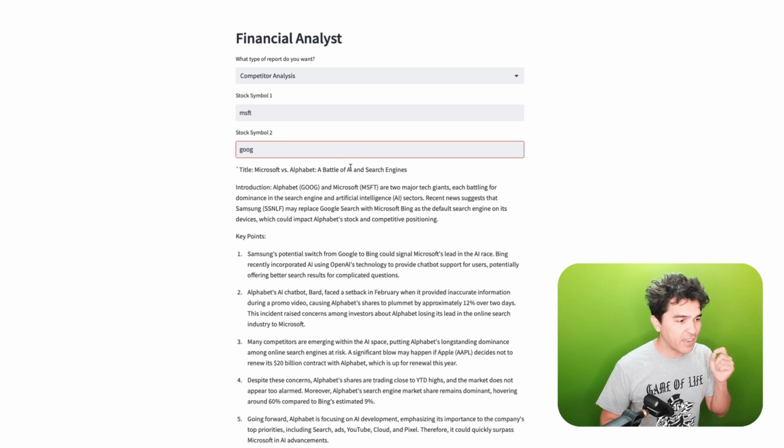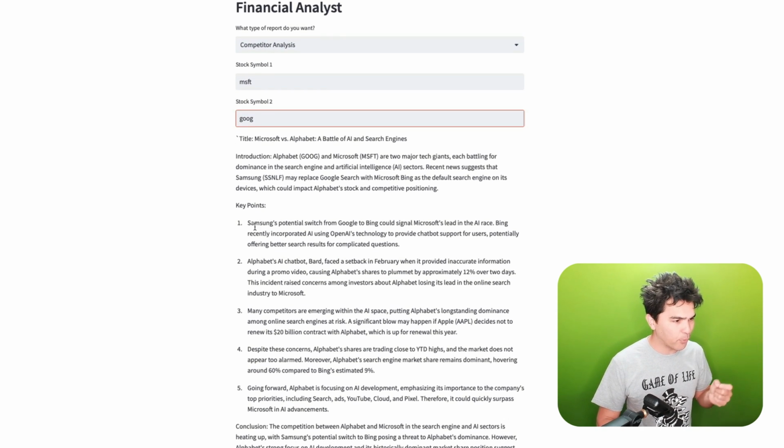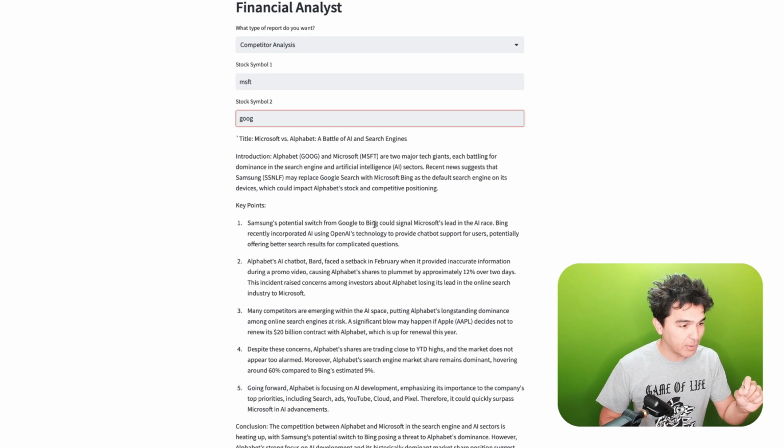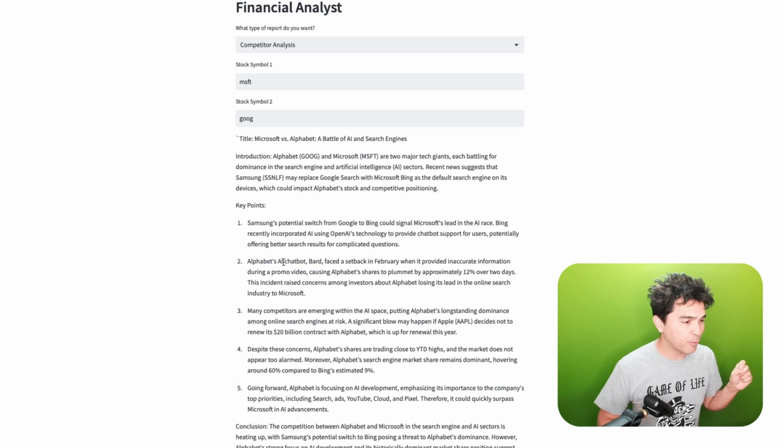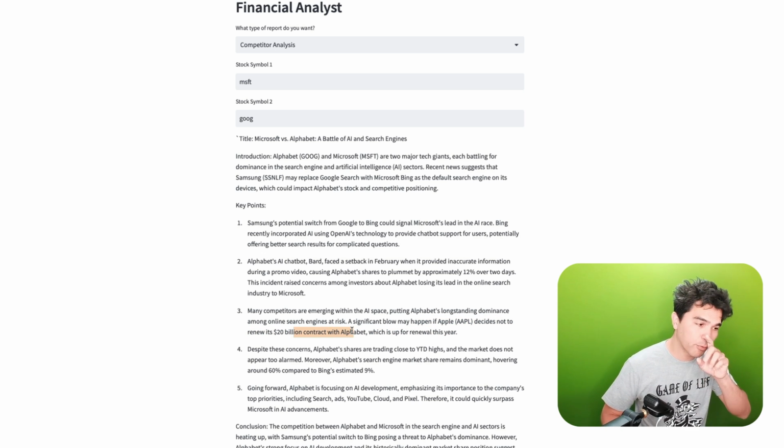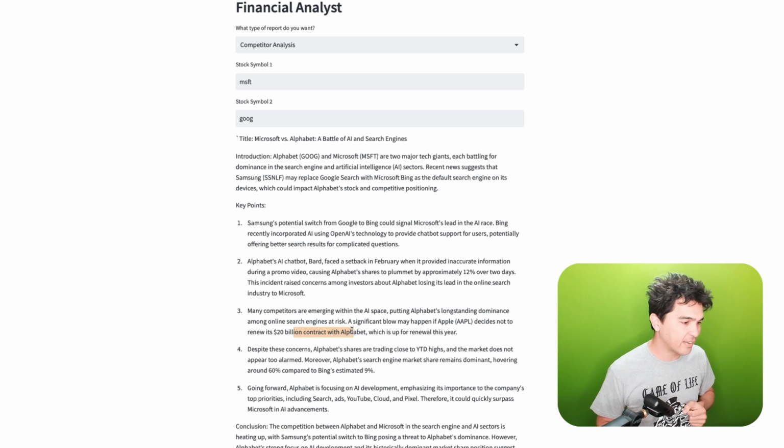As you can see, once again in under a minute, I have a full report, Microsoft versus Alphabet, a battle of AI and search engines, and it makes five key points. Samsung's potential switch from Google to Bing could signal Microsoft's lead in the AI race. This just happened last week, so again, it's up-to-date information. It mentions Alphabet's AI chatbot Bard, which had a setback in February with inaccurate information. It mentions many competitors emerging in the AI space, which questions Alphabet's longstanding dominance in online search. And what happens if Apple decides not to renew its $20 billion contract with Alphabet, which is up for renewal this year, or maybe uses it as a negotiation tactic.